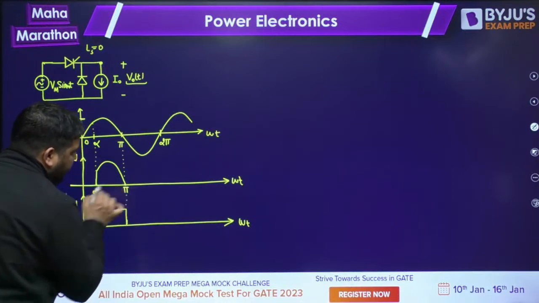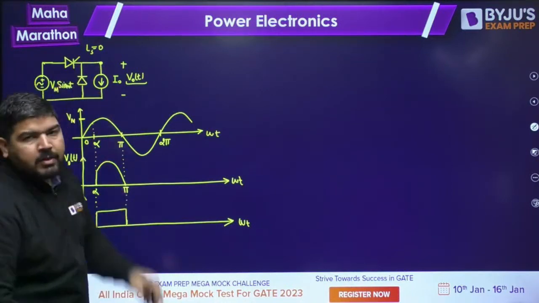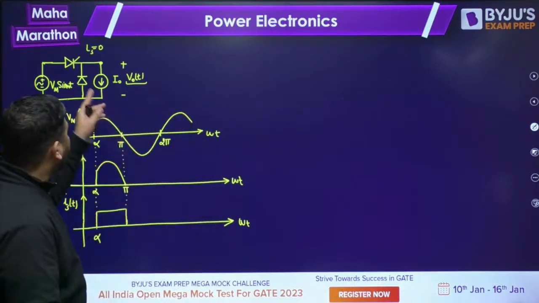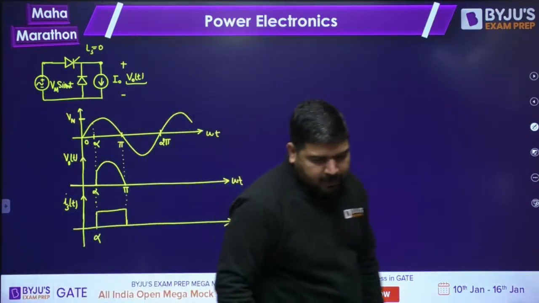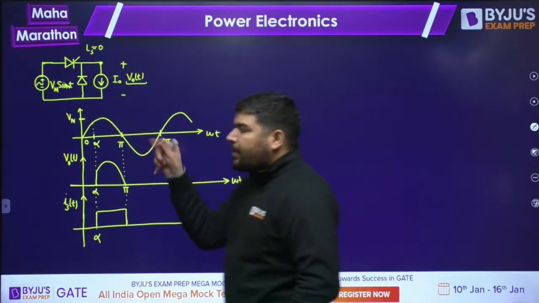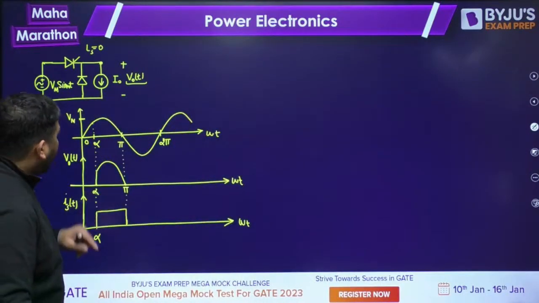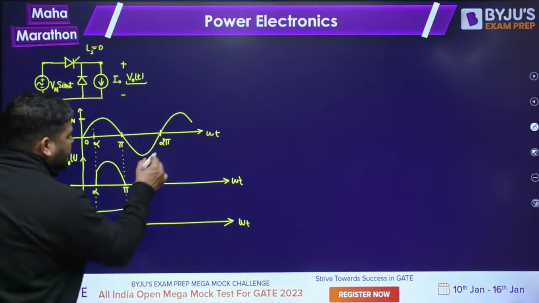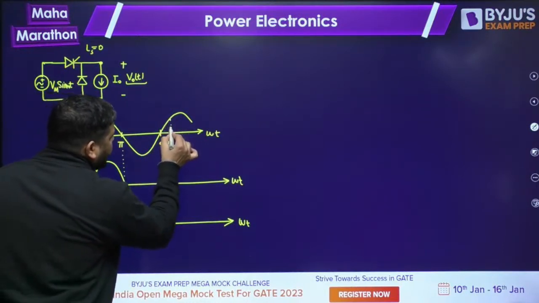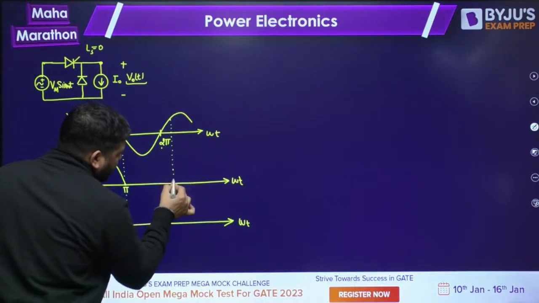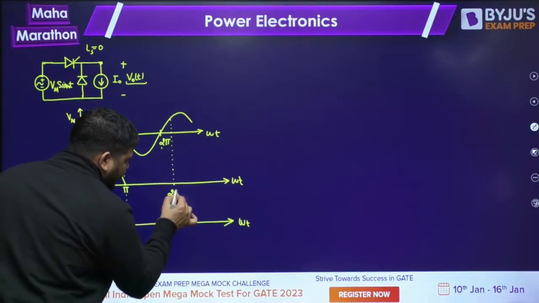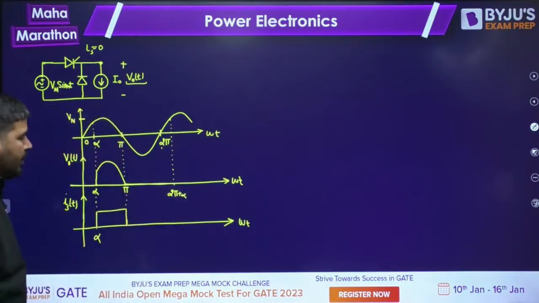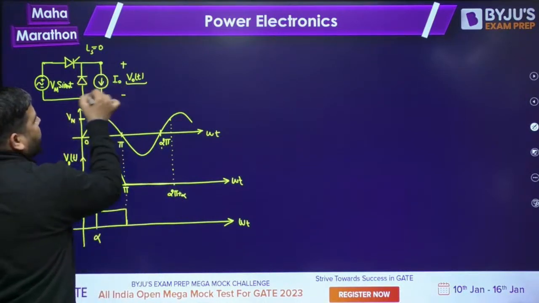Now at pi, what will happen? At pi, the freewheeling diode will start conducting, because with a freewheeling diode the output voltage can never be negative. So at pi, this diode will conduct, and the output voltage will become 0 up to 2 pi plus alpha, while the freewheeling diode is conducting.